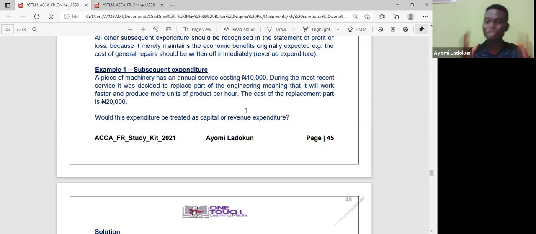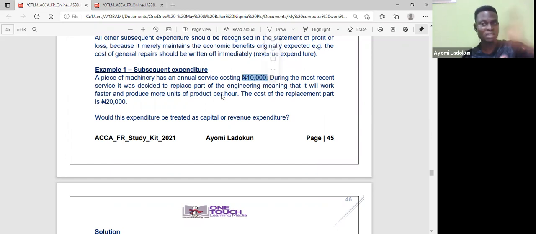So when I see this question, what comes to my mind? Three things. Is it going to increase the economic benefit? It said it's going to work faster and produce more units per hour. So most likely I can decide to capitalize this 20,000. Then the annual service is 10,000.